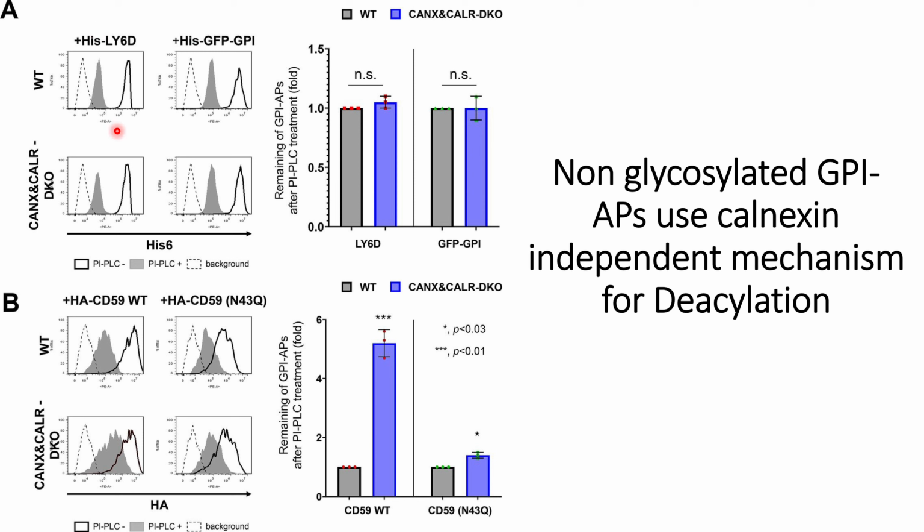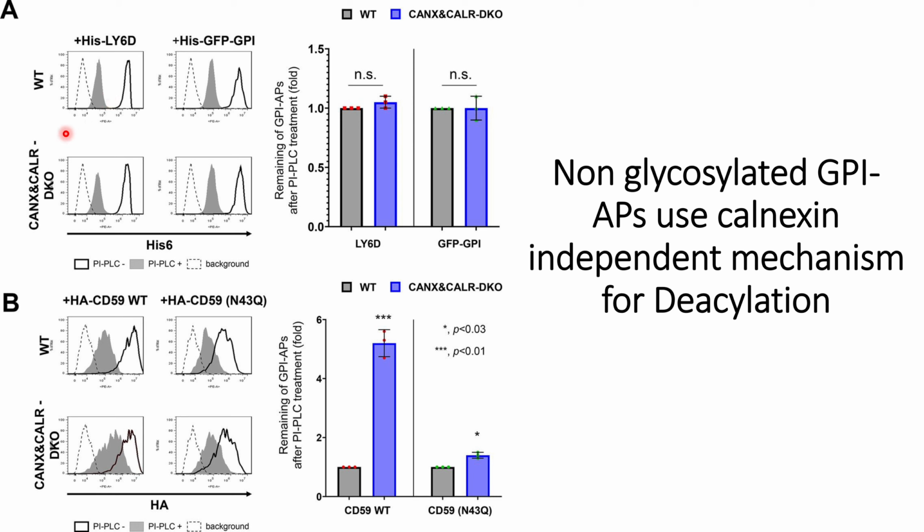When they expressed these constructs in the wild type cells, they saw that they can be cleaved off by PI-PLC. That indicates that they are not dependent on Calnexin, since they do not have any N-glycosylation site, they will not be able to interact with Calnexin. So there is some Calnexin independent mechanism for deacylation, and they observed this in both constructs, that is, in the His-LY6 and His-GFP-GPI.